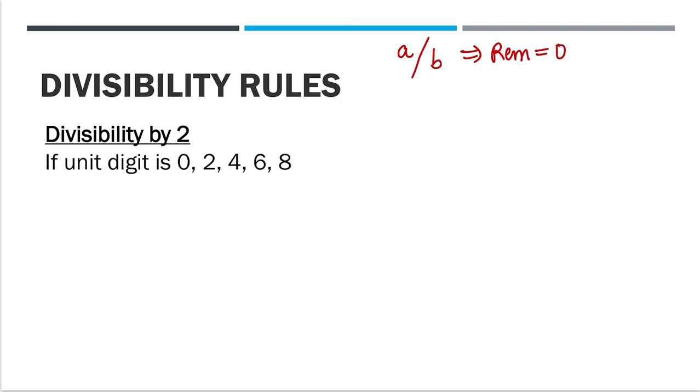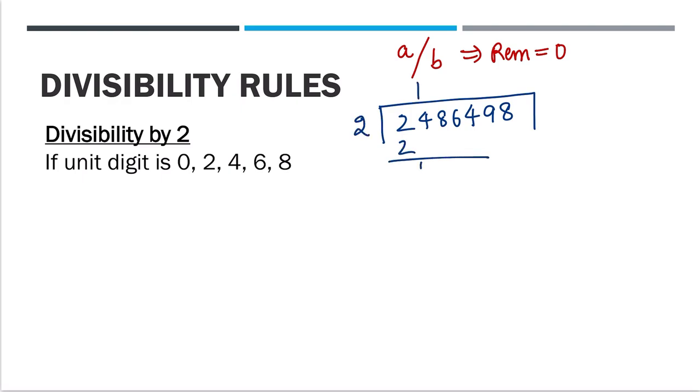So now we are going to study, suppose there is a number given, 2486498. Suppose a big long number is given. They will ask you if this number is divisible by 2, if this number is divisible by 3 or 4 or 5. You have to know some divisibility rules. If you know these divisibility rules, you will be able to check the divisibility in a second rather than doing the complete division. Okay, one thing you can do is, we'll put 2 here. 2 1 2, then 4, 2 2 4, then 8 6, and so on. You understand, this is a long process.